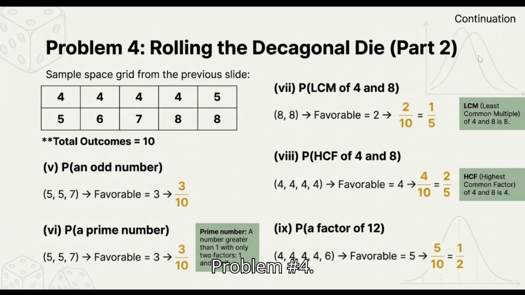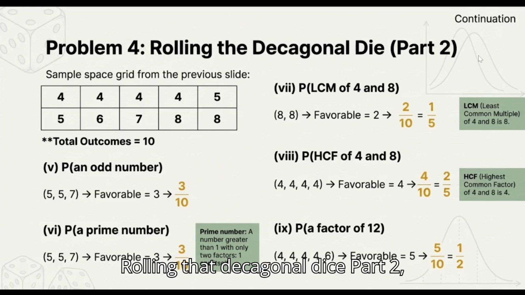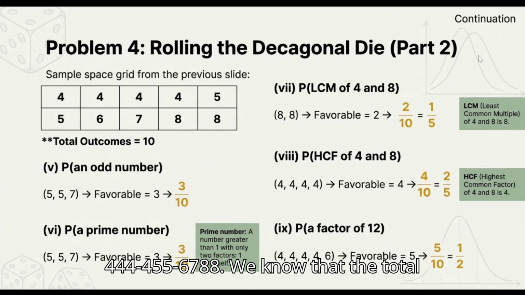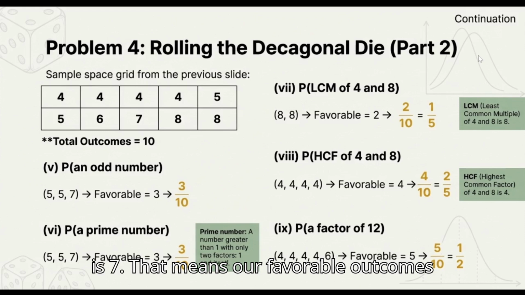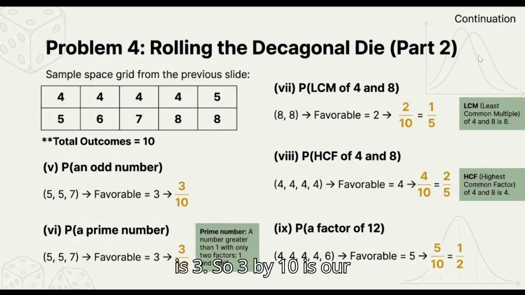Problem number 4, rolling the decagonal dice, part 2. Here is the sample space grid from the previous slide. We have 4, 4, 4, 4, 5, 5, 6, 7, 8, 8. We know that the total outcomes are 10, but we now need to find the probability of getting an odd number. So we have three odd numbers. The first is 5, the second is also 5, and the third is 7. That means our favorable outcomes are 3, so 3 by 10 is our probability.